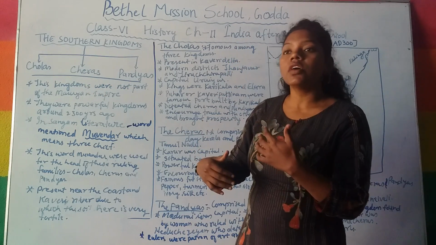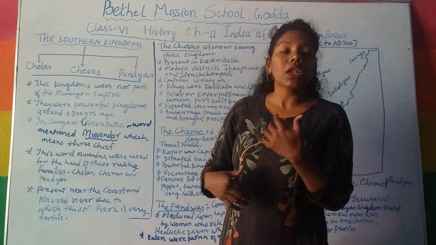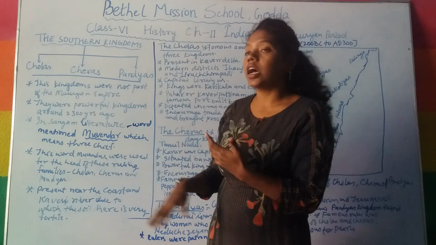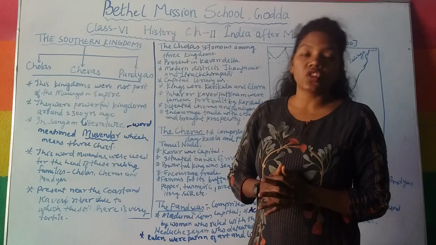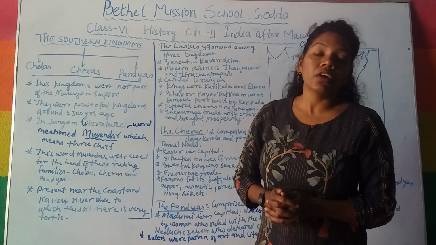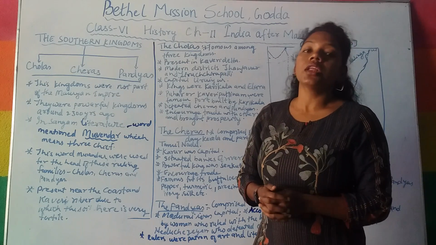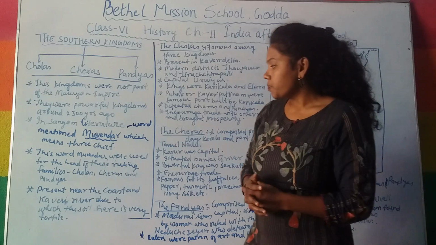Whoever was the ruling head of these families was known as the Movenda, or the three chiefs.